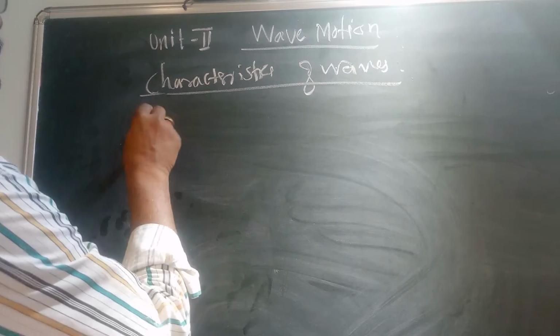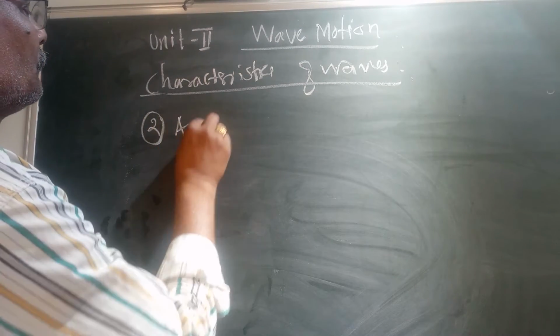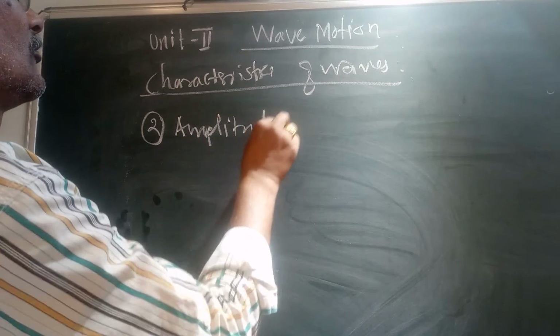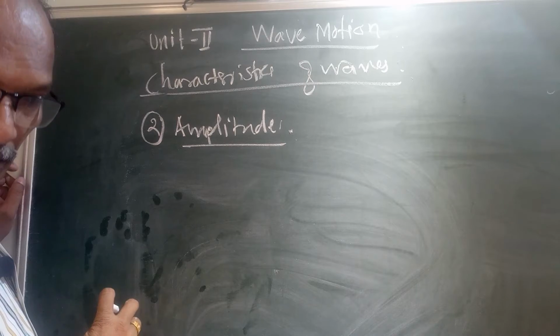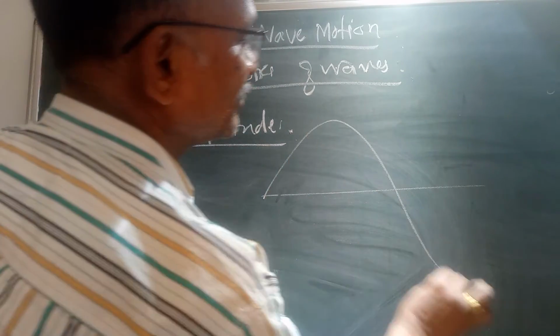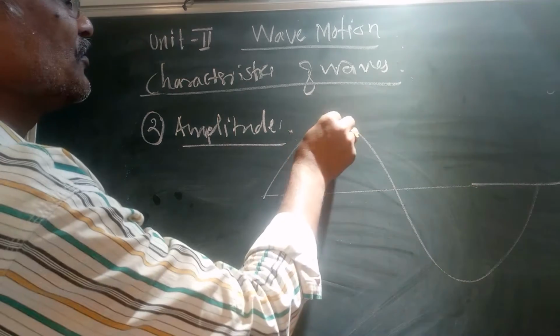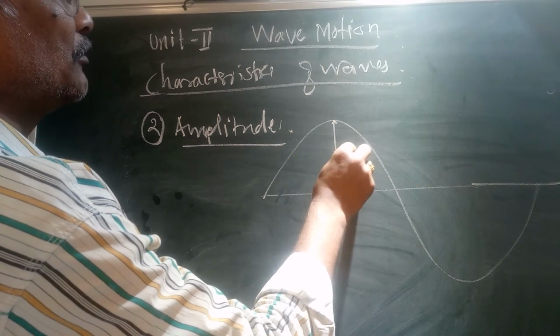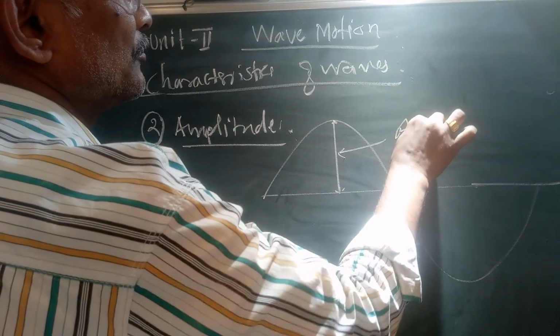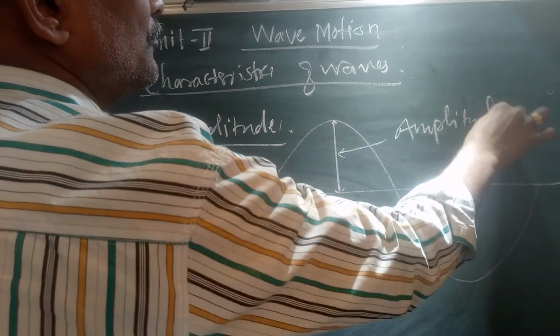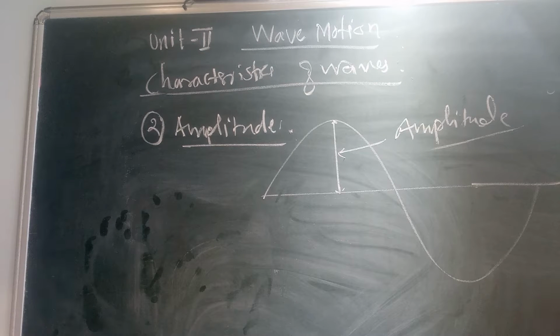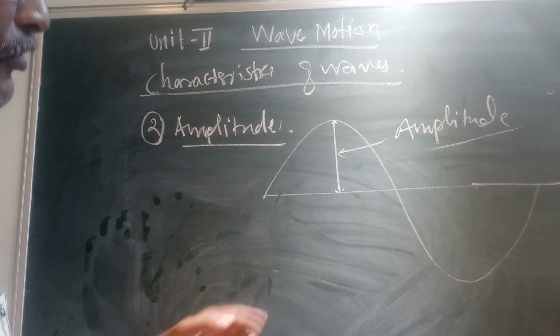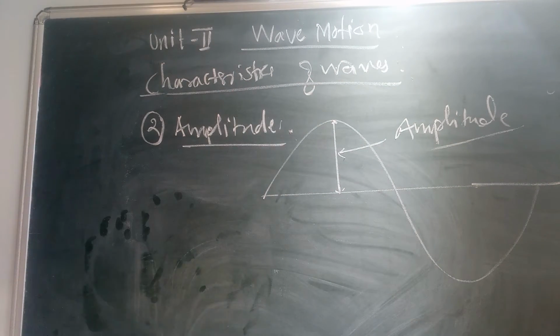Second is amplitude. Once again I will draw the figure, and this is the wave. This distance is known as amplitude. In short, it is the distance of the particle of the medium from the rest position or mean position, from the mean position to the top.